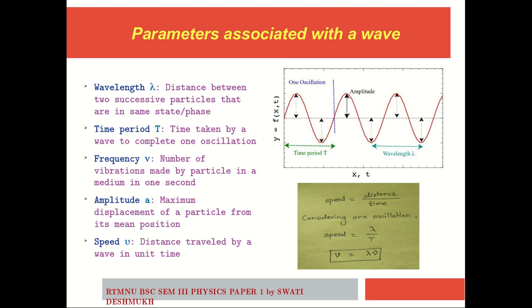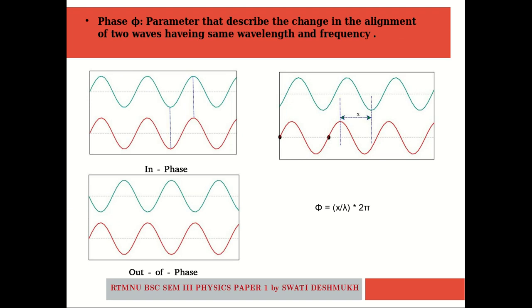So once we know all these parameters, there is one more very important parameter associated with the wave, and that is nothing but the phase phi. Phase phi can be measured in the unit of distance or time or angle.